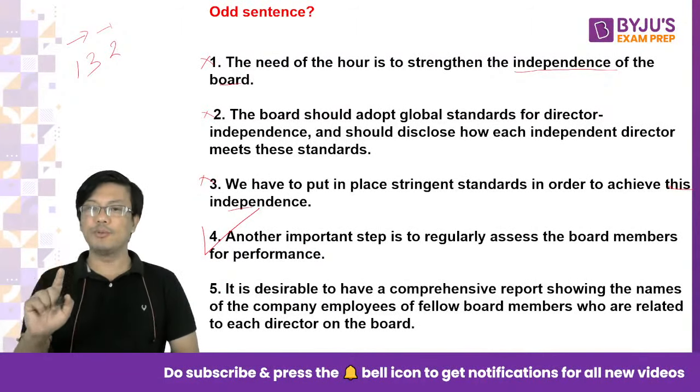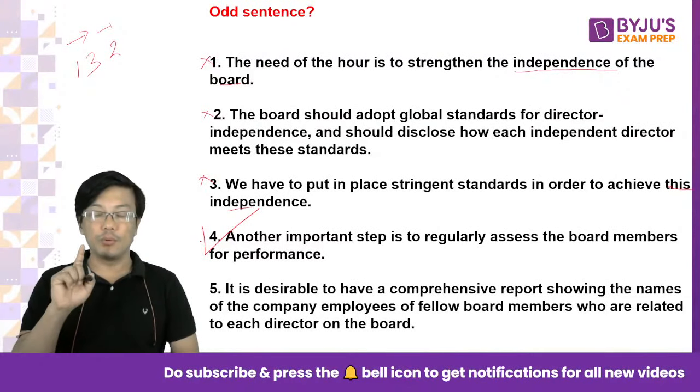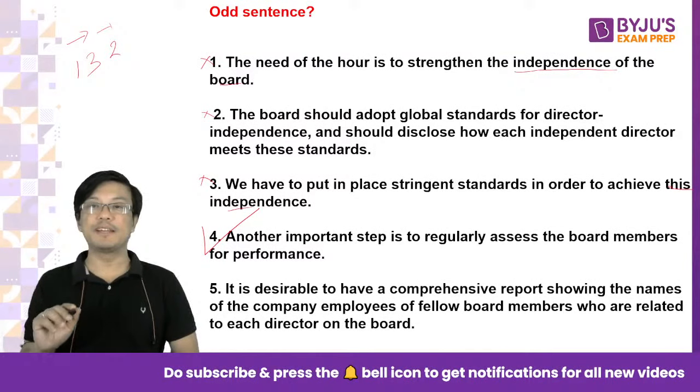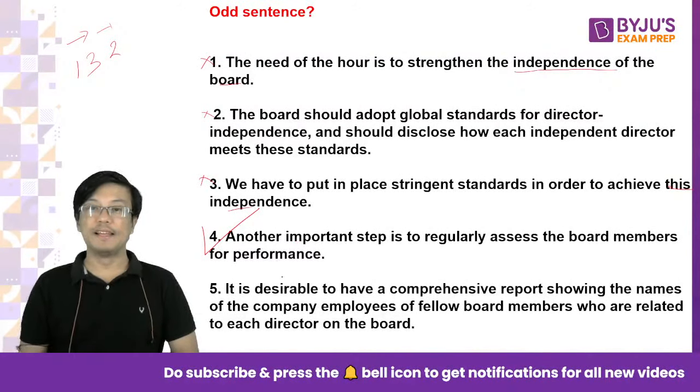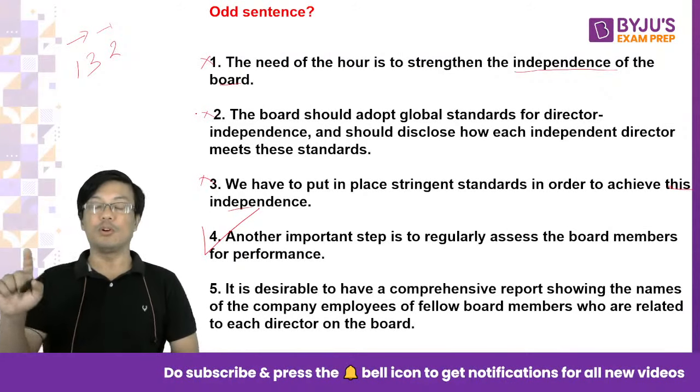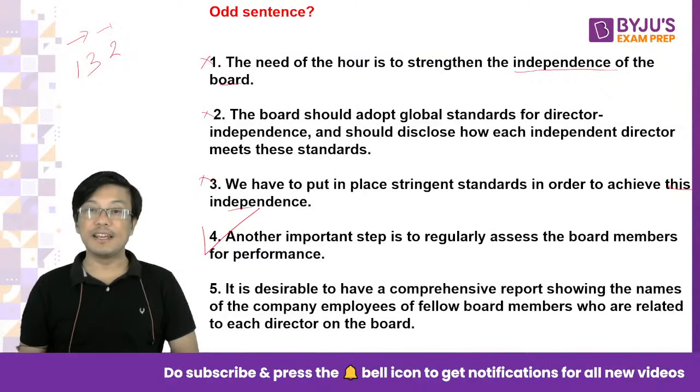Okay. So far, what have we been speaking about? In sentence 1, 3, and 2, we have been speaking about strengthening the independence of the board. Independence of the board or the board of directors is definitely connected to relatives working in the organization. So 5 cannot be the answer. Assessing the board members for performance. Right, their performance is very different from independence. So 4 is the answer.